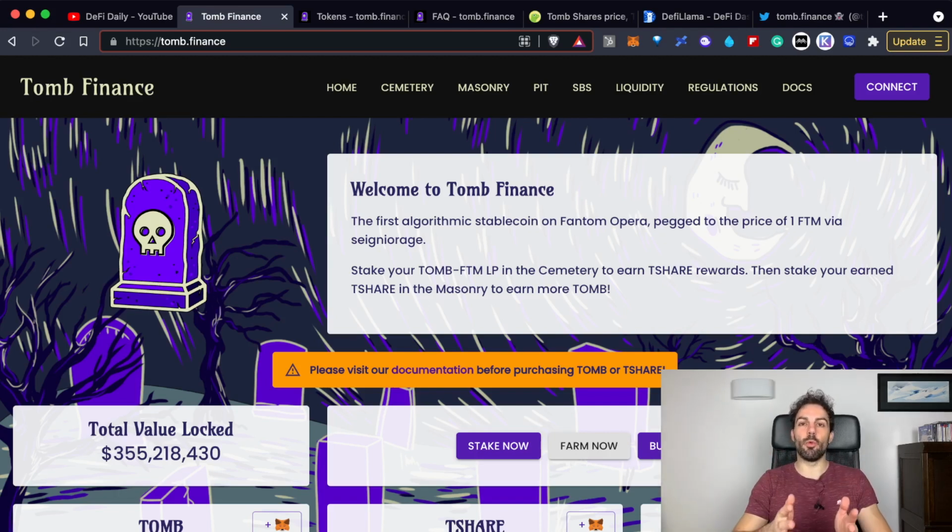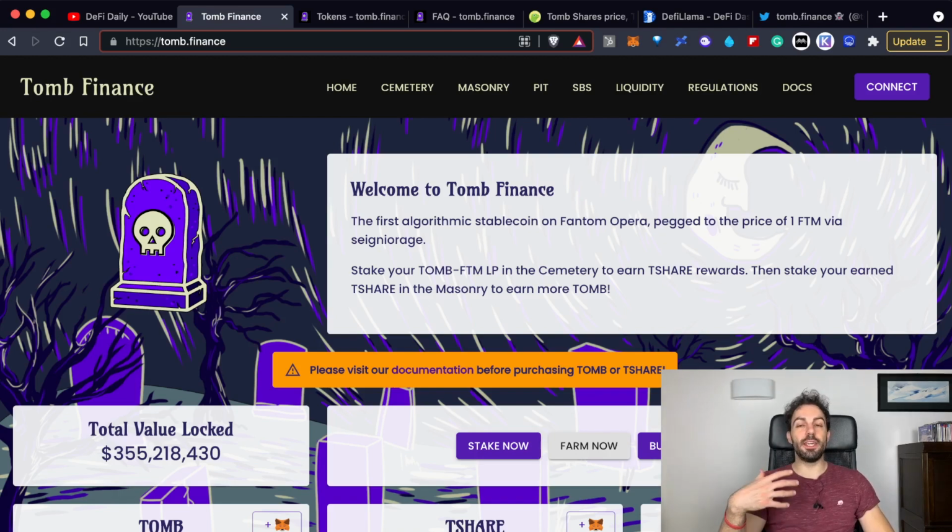Let's say that today one Fantom is $1, and in 1 month it will be like $1.52. Right now, one TBOND will be $1, but in 1 month it will be $1.52. As you can understand, the meaning of stablecoin doesn't mean that the price should be stable, it just means that it is connected to and following a certain kind of asset. In this case, it is pegged, so it is connected to the price of one Fantom.